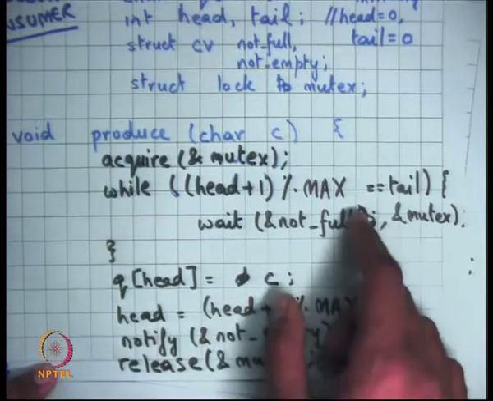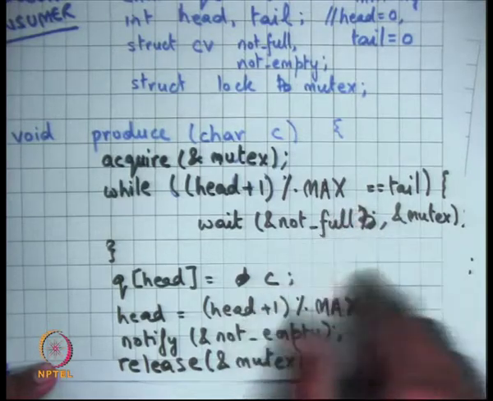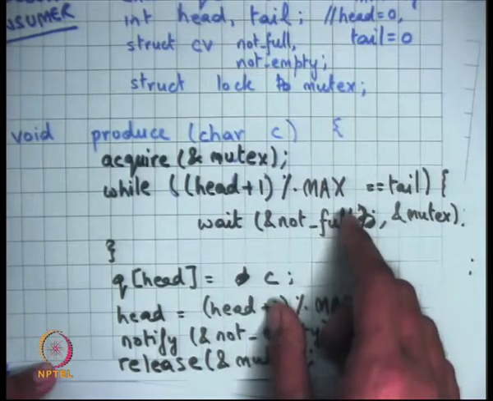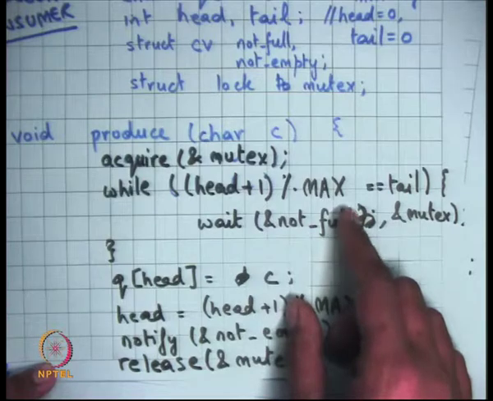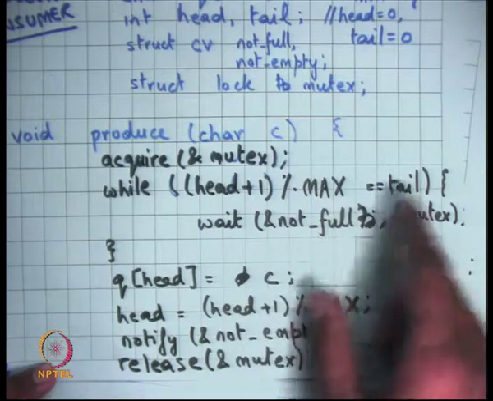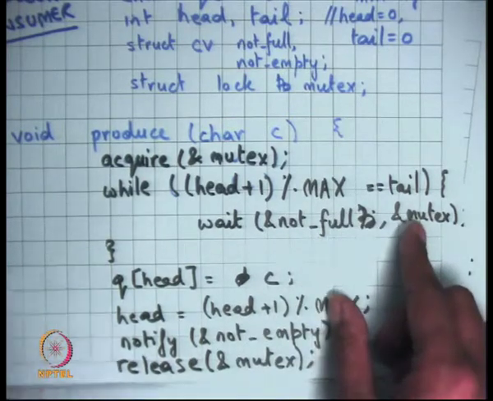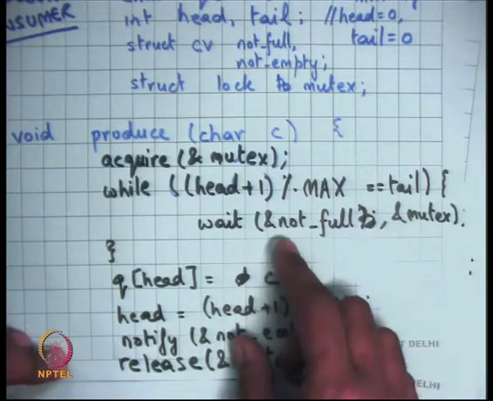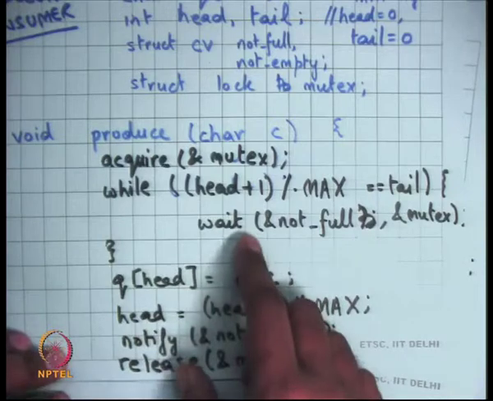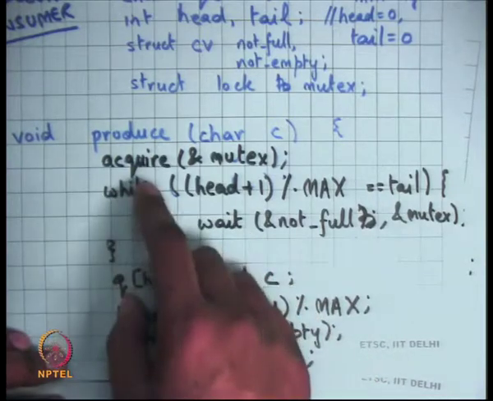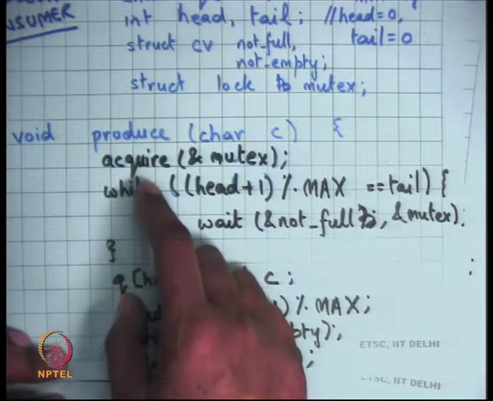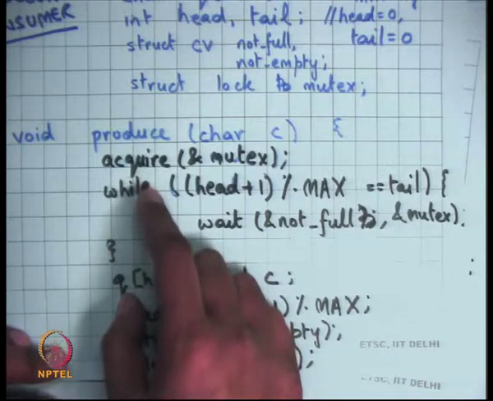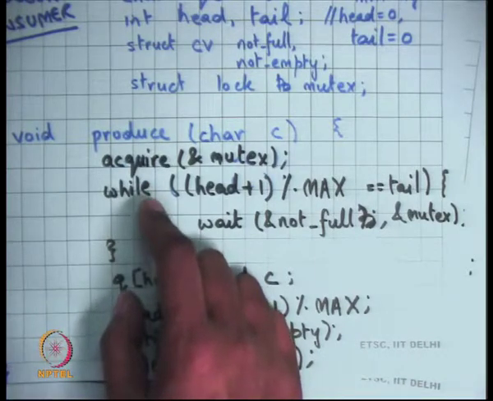Now if it gets woken up by somebody, so somebody calls notify on not full, what will happen? The next thing it will try to do is reacquire the mutex, and if it is able to reacquire the mutex, it will come out of the wait. In this code, the first thing you will do is check the condition again. Why do I need to check the condition again? Let's hold that discussion for a moment.